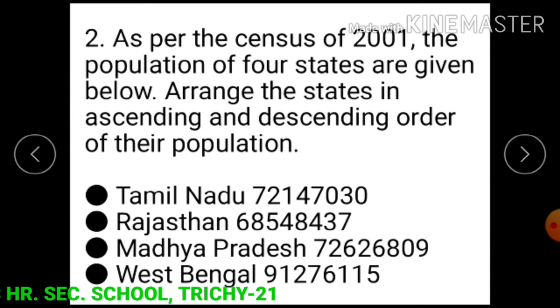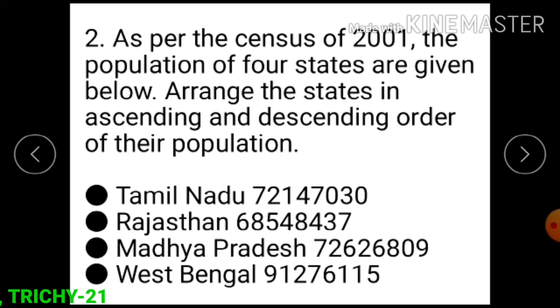As per the census of 2001, the population of 4 states are given below. Arrange the states in ascending and descending order of their population. Tamil Nadu: population 7 crores 21 lakhs 47,030.